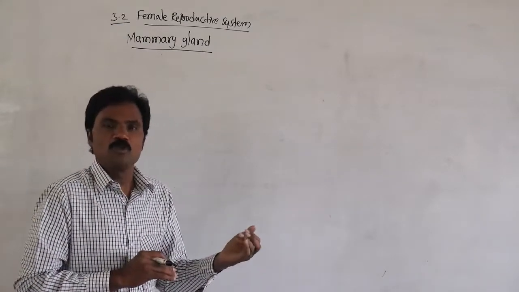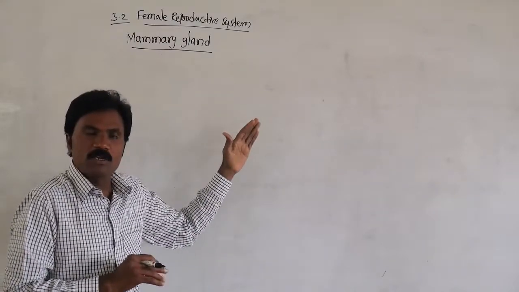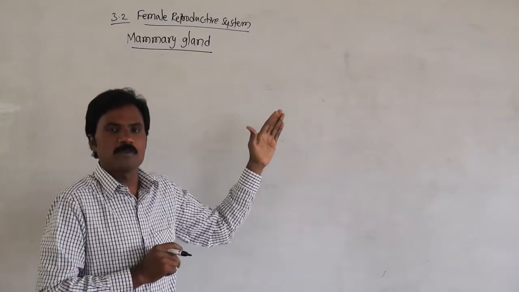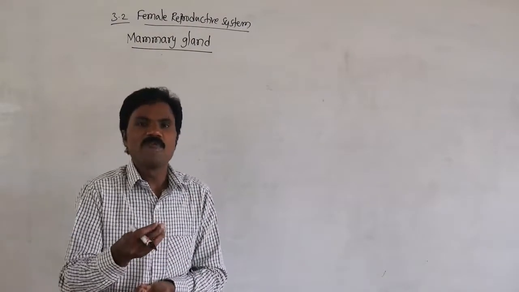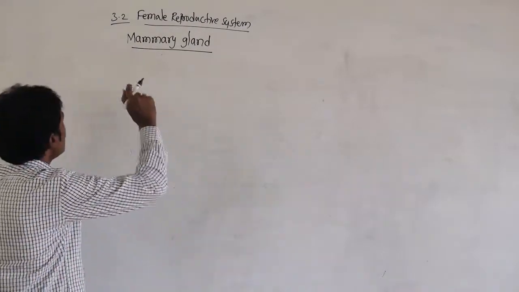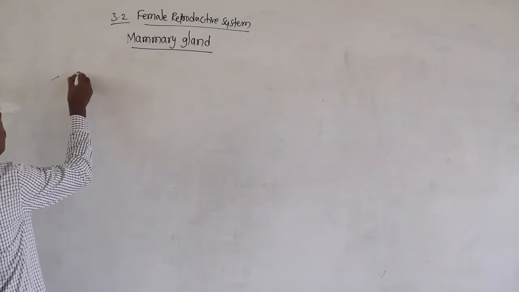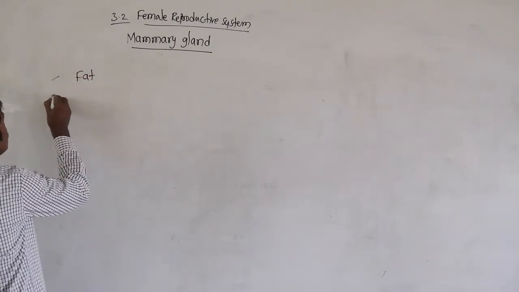In each mammary gland, two types of tissue are present: glandular tissue and fat. The maximum amount is fat, apart from the glandular tissue.